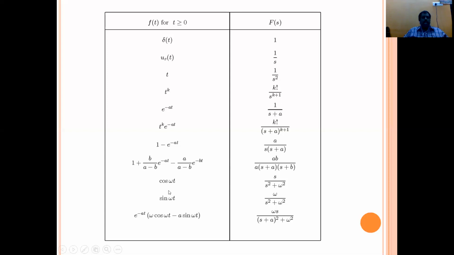Next, Laplace transform of cos ωt is equal to s/(s²+ω²). Laplace transform of sin ωt is equal to ω/(s²+ω²). Laplace transform of e^(-at)(ω cos ωt - a sin ωt) is equal to ωs/((s+a)²+ω²), like that. So different terminology whenever required. Laplace transform of r, that is a response signal, is 1/s, like that.